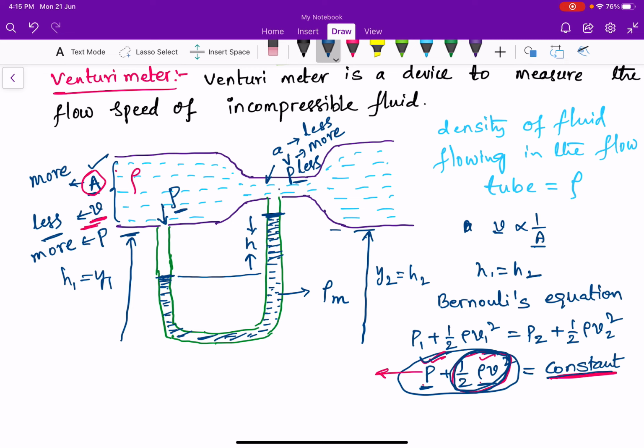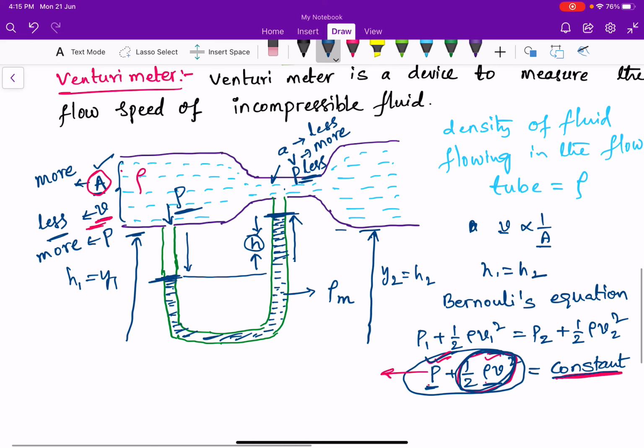So as pressure at this point is more, the fluid level will be lowered here. And as the pressure is less, the fluid will be raised to a certain height h. So that's why, because of the pressure difference, the rise in the liquid level is also different at the two sides of the U tube.